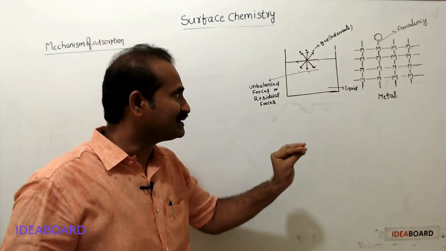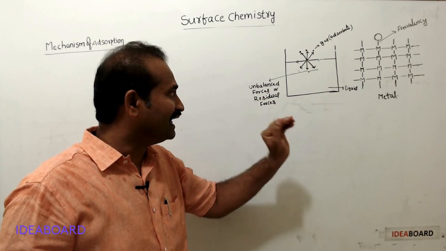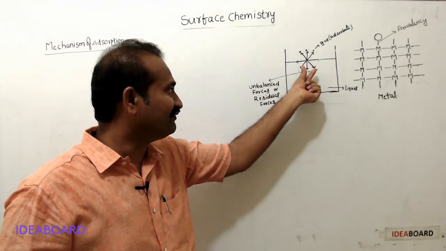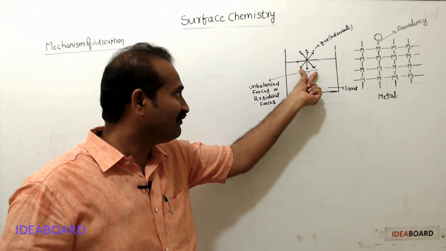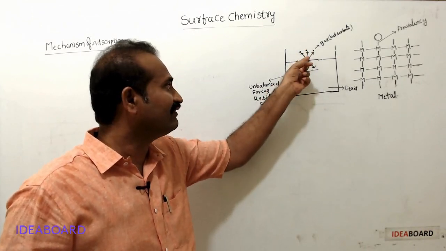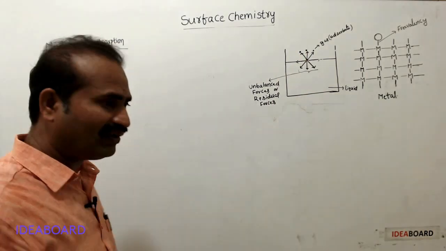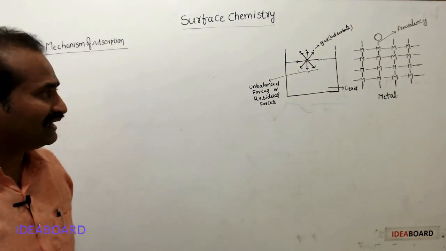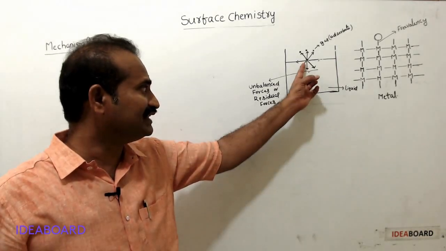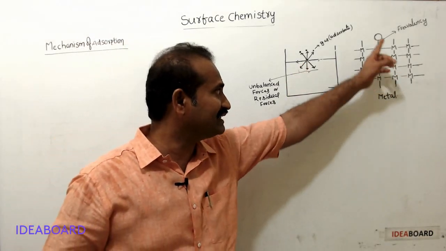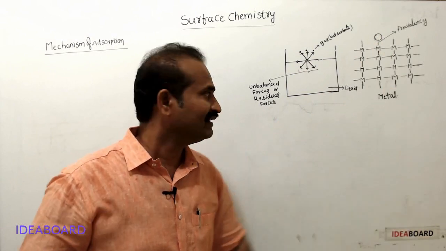Therefore, what is responsible for the adsorption over liquid surface? These unbalanced forces are responsible for adsorption over liquid surface. Overall, what is responsible for adsorption? In case of liquid, residual forces. In case of solids, free valencies.